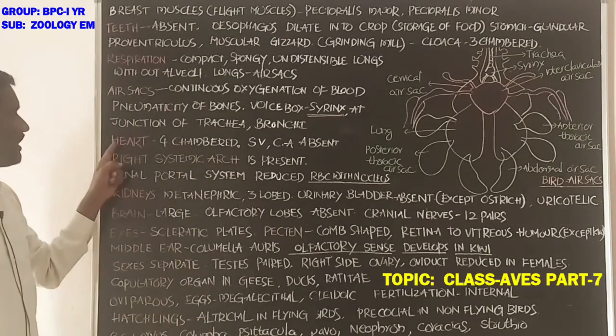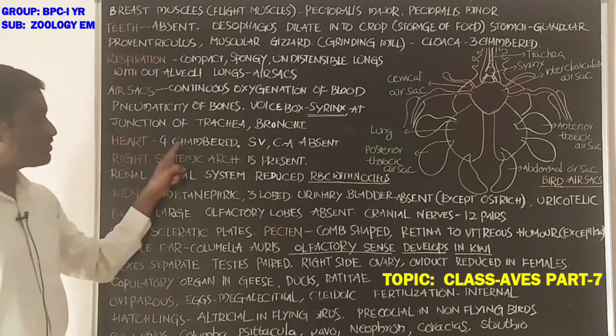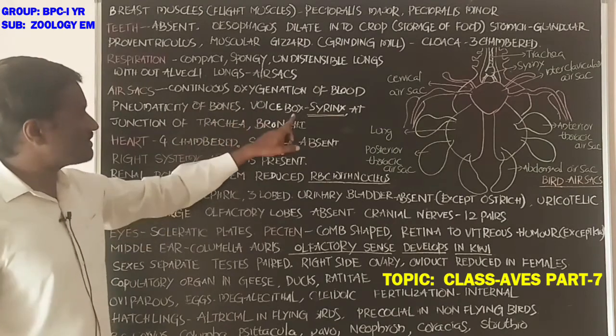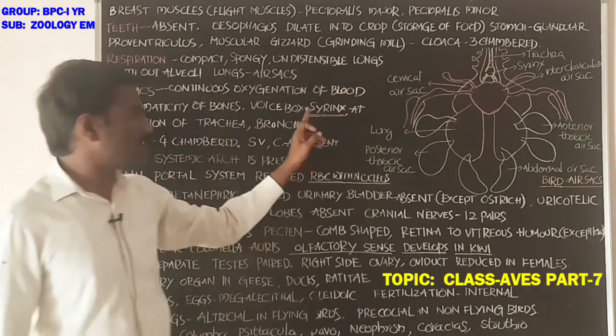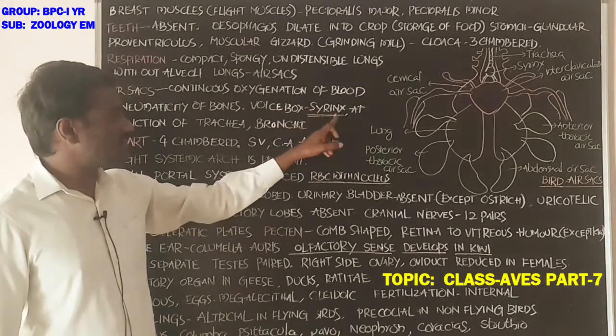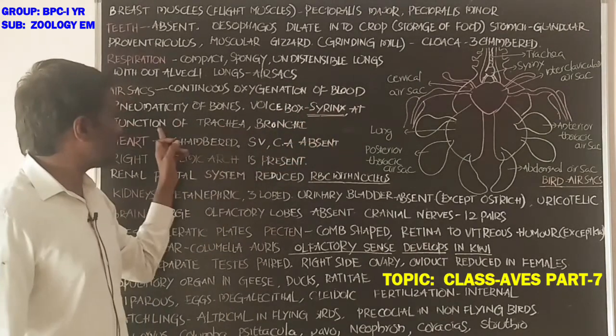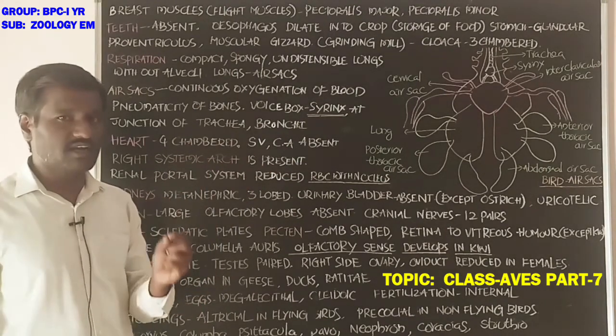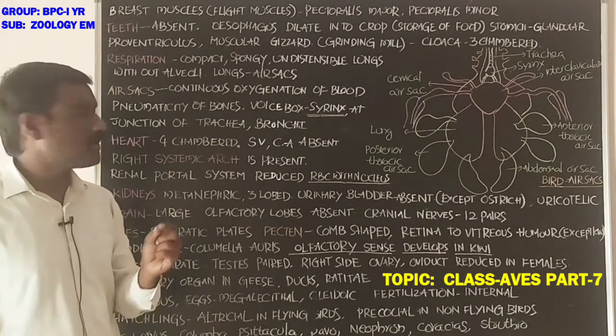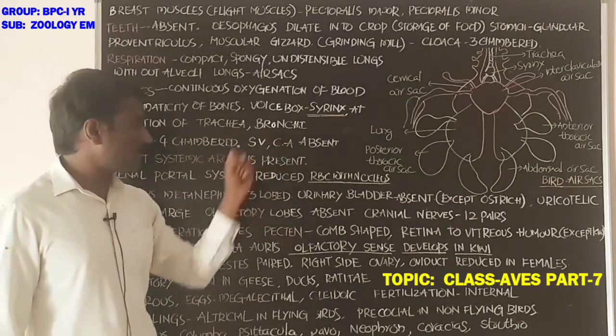Next, the heart is four-chambered. Next, the voice box is the syrinx. The syrinx acts as a voice box, present at the junction of the trachea and bronchi.